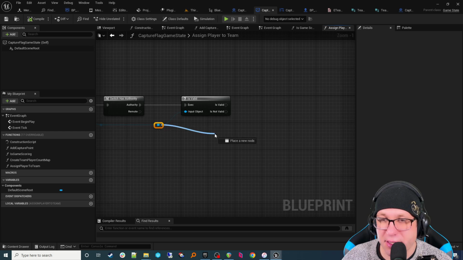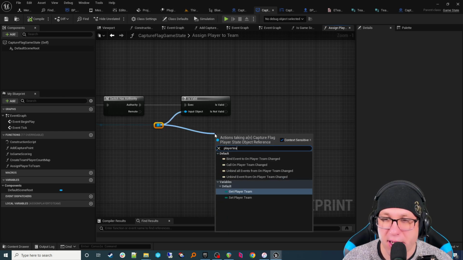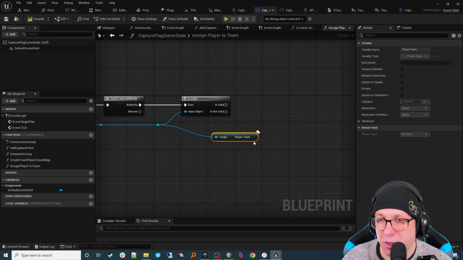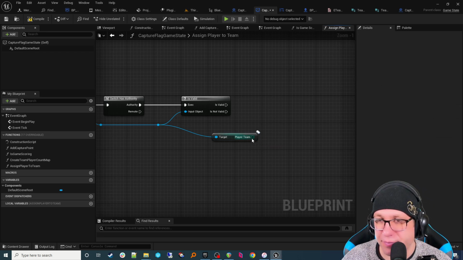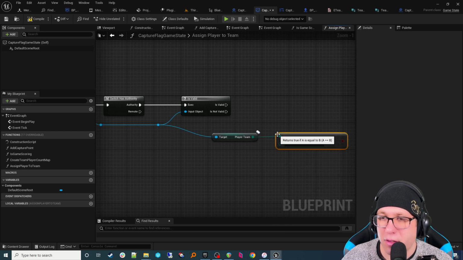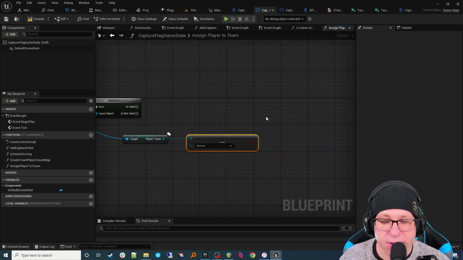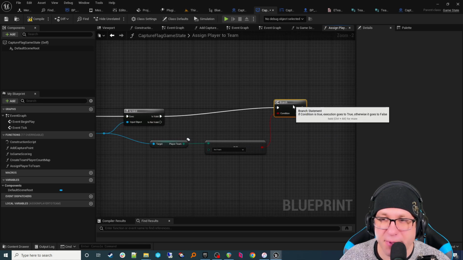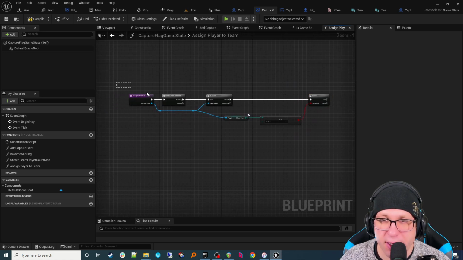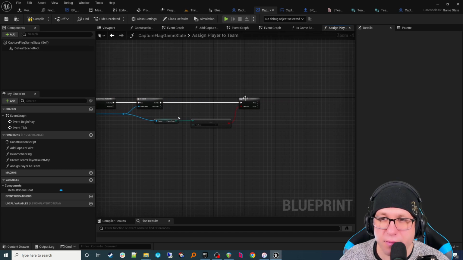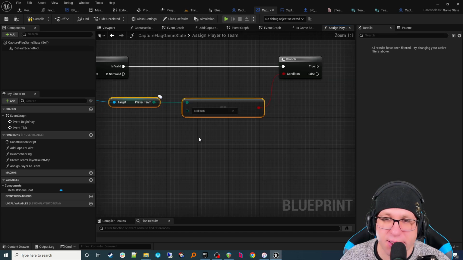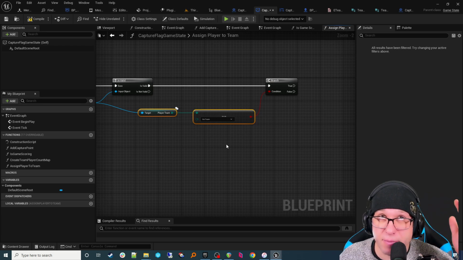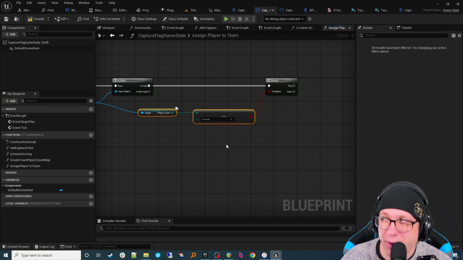Let's get the team that they have already assigned, which by default is going to be no team, and check that it is in fact no team. The reason I do this is a lot of things on initialization will get called twice. It's very common for begin play to get called multiple times on both the client and the server. So there's no guarantee. So we might have already set the team, and then you will be comparing against the existing teams, and if you're already counted in there, it's not going to be quite right.